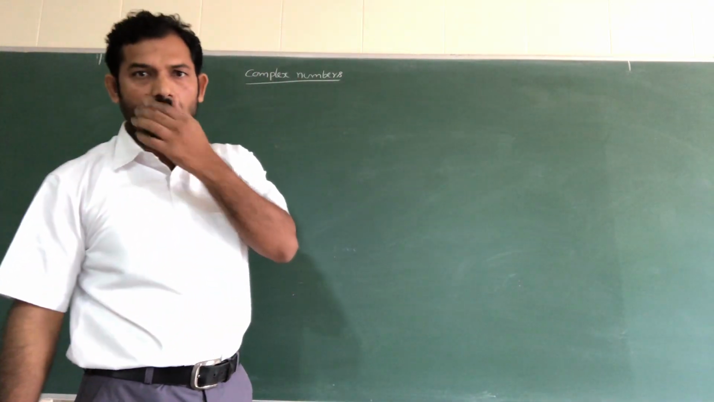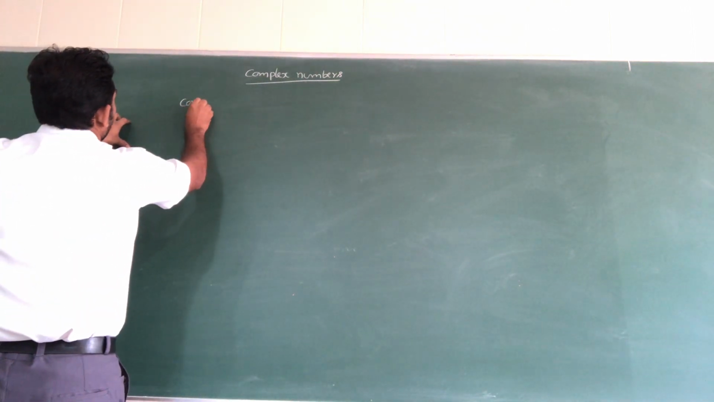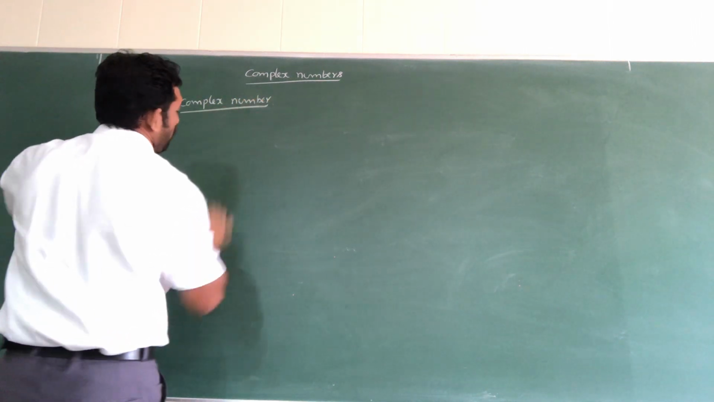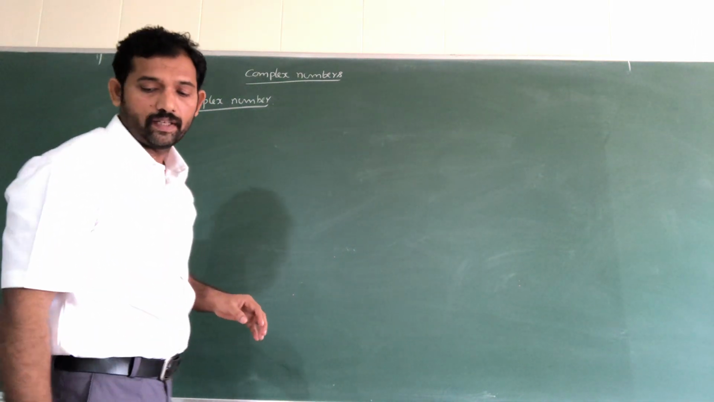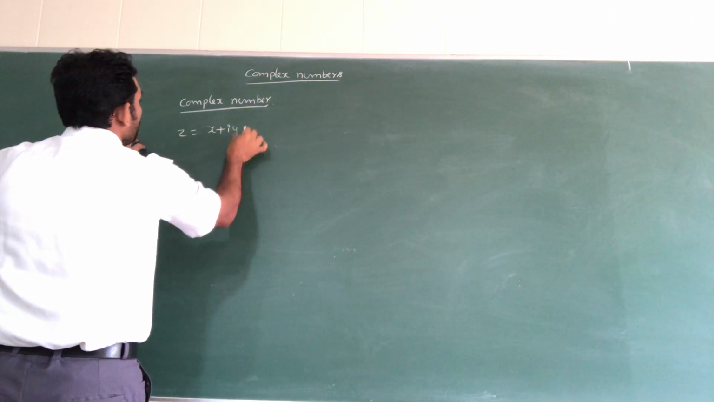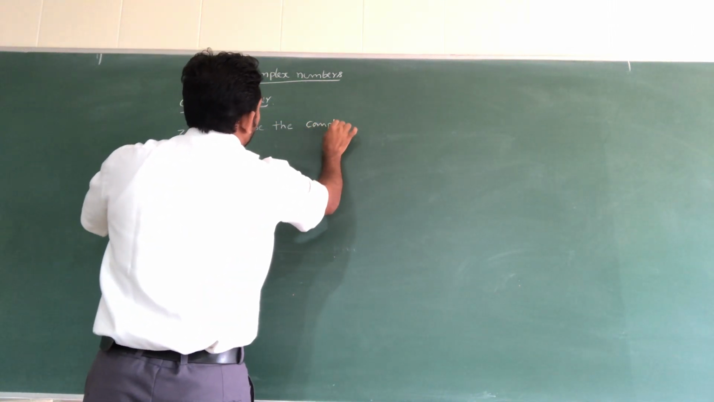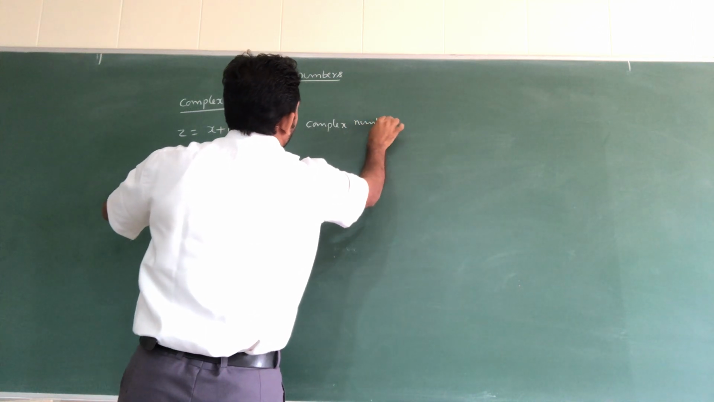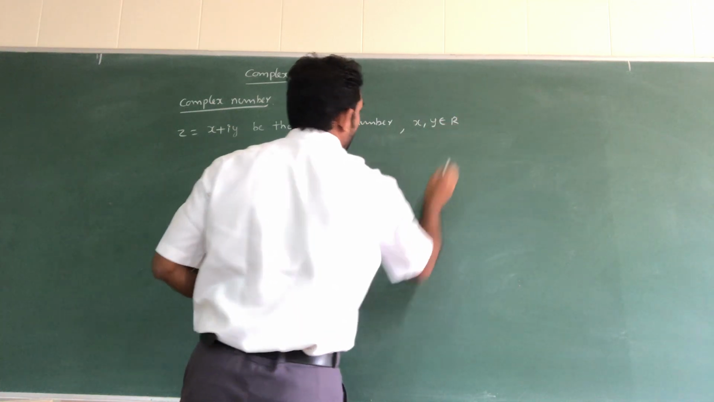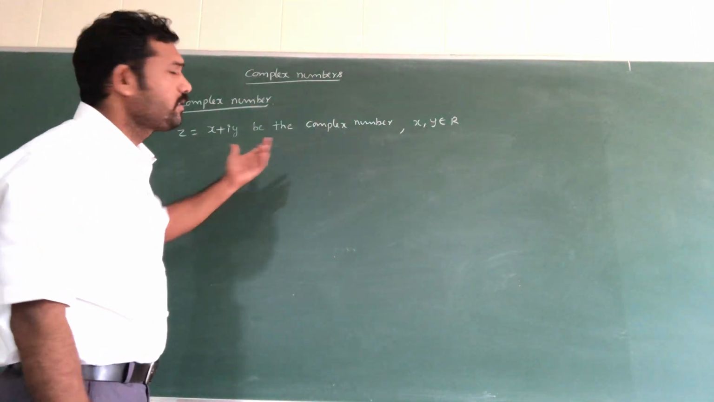Next one. After iota, what is our definition of a complex number? About complex numbers you already know that. In the formation, z is equal to x plus iy is the complex number, where x comma y belongs to R, where x and y belong to real numbers. This is the complex number formation.